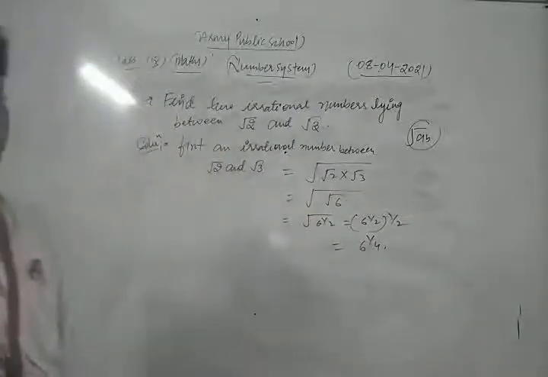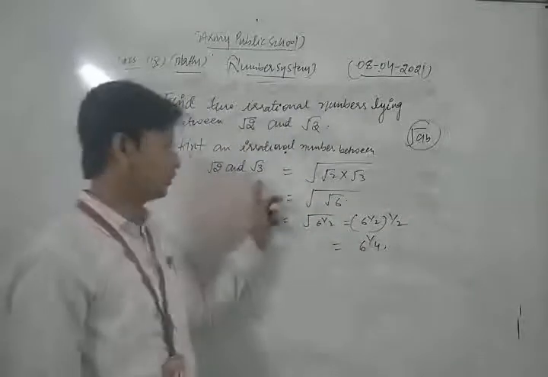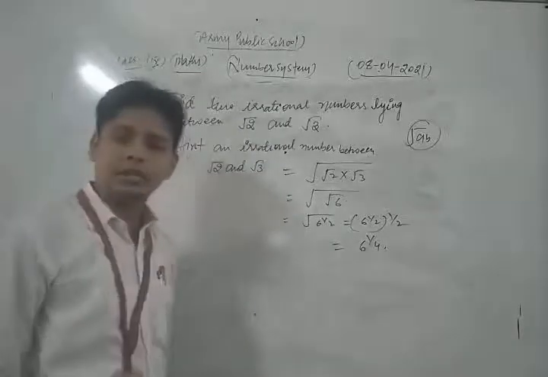So the first irrational number between root 2 and root 3 is 6 to the power 1 by 4.